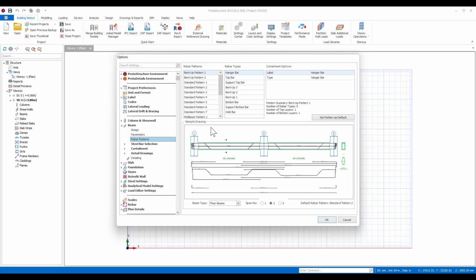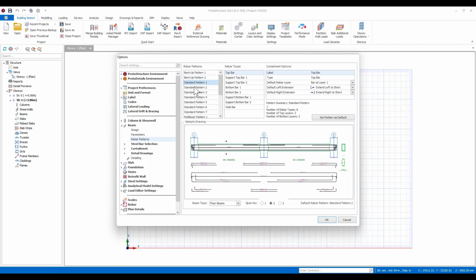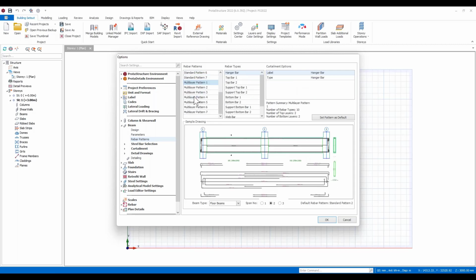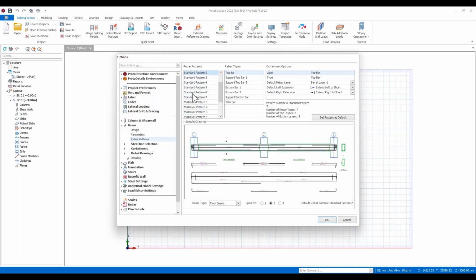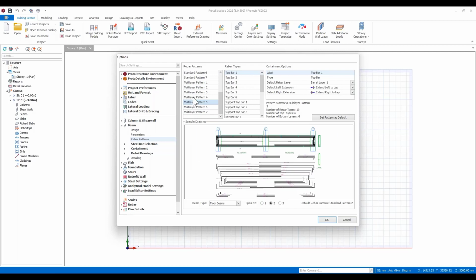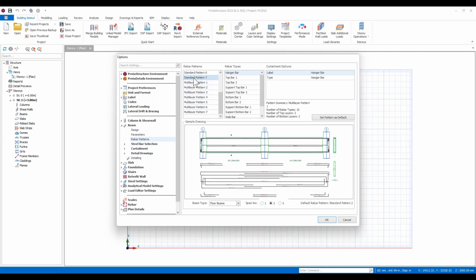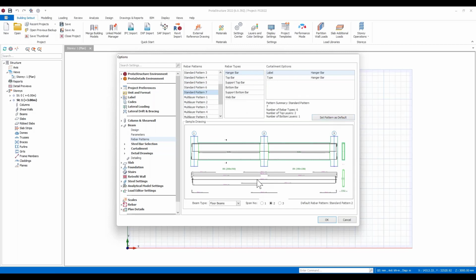With this version, we've actually introduced a completely new beam design system that includes a new logic for design and detailing of the beams. So in here, you'll see that there's a range of different flexible patterning systems that you can use, whether it's standard patterns that we've had in the past, or maybe you're wanting to use multi-layer patterns. So you can come in here and choose what might be your preference, and then you can set these as default if you wish, okay? You can set these up for different floors, rib beams, foundation beams. So the idea behind all of this is that you can customize everything within here to suit your project, okay?